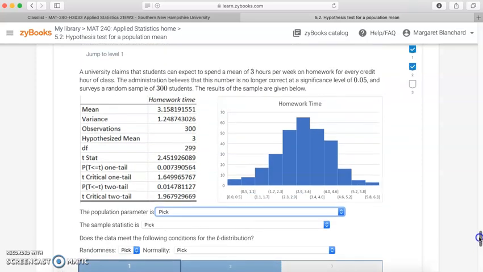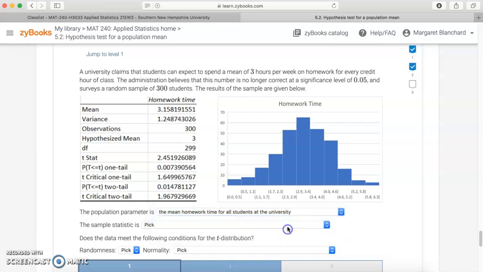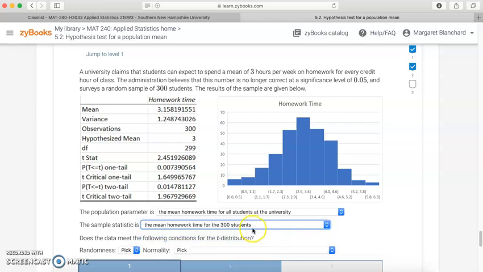It says the population parameter is, now the population parameter, we don't have the number, but we know in theory what it is. It's the mean homework time for all students at the university. That would be your population. The sample statistic is going to be the mean homework time for those 300 students. Remember, we're testing a hypothesis about all students at the university, but we're using this sample of 300 to test that theory or that hypothesis.